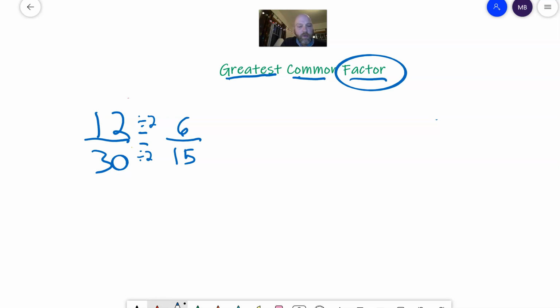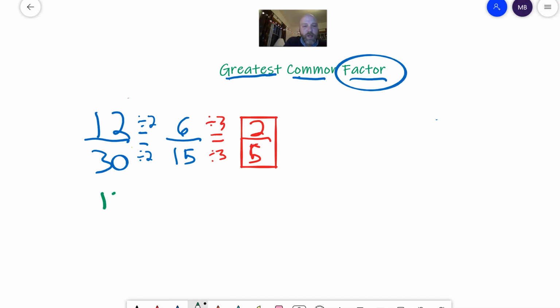Let me switch the color. I can tell you that 6/15 can be reduced too. 3 goes into both of those numbers. 6 divided by 3 is 2, and 15 divided by 3 is 5. Can I reduce or simplify 2/5 anymore? The answer is no. Well, that did work. 12/30 has the same value as 2/5.